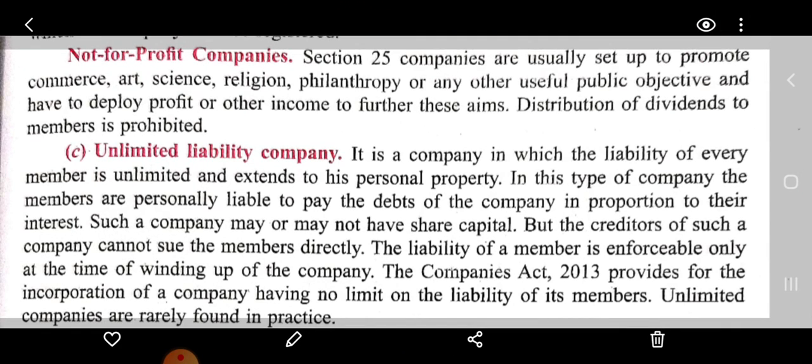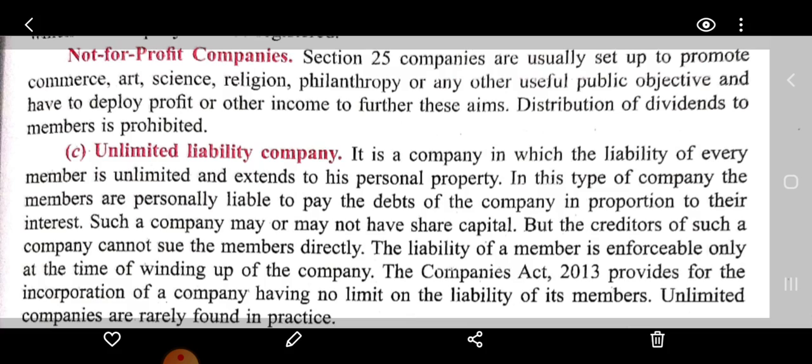Not-for-profit company, Section 25. Such companies are usually set up to promote commerce, art, science, religion, philanthropy or any other useful public objectives, and have to deploy profit or other income to further these aims. So here, not for profit under Section 25 are the companies which are set up to promote commerce, art, science, religion and other useful public objectives, and not for profit.